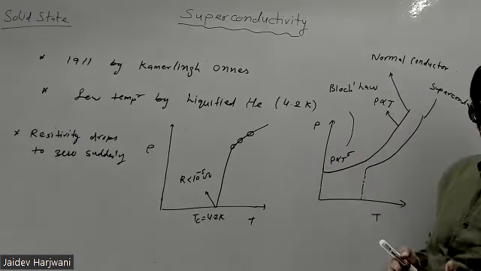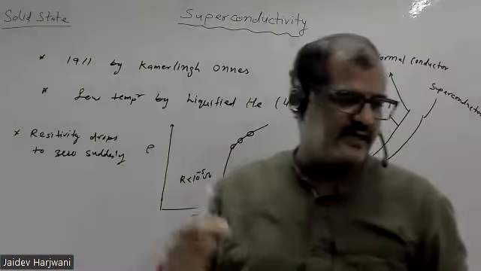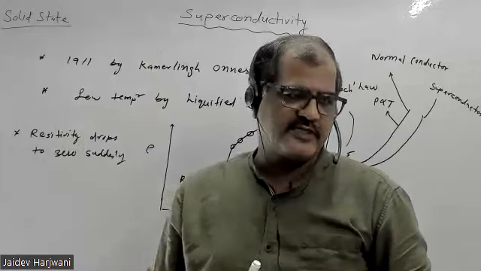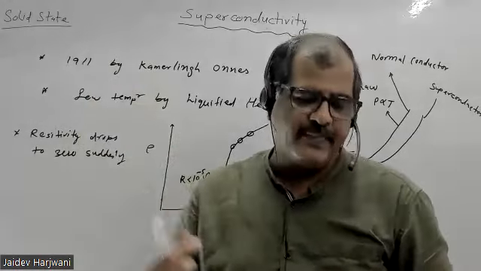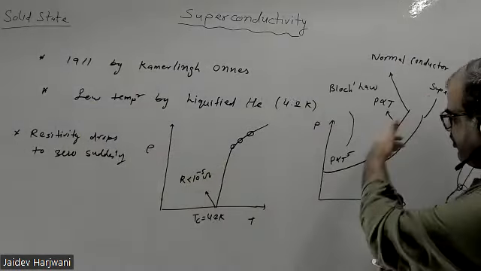For normal conductors at high temperature, the resistivity is proportional to T. As you increase the temperature, the resistivity increases. At low temperature it is faster, T raised to power 5. But for a superconductor, if you go to low temperature, suddenly its resistivity drops to 0. That is the difference I was explaining.